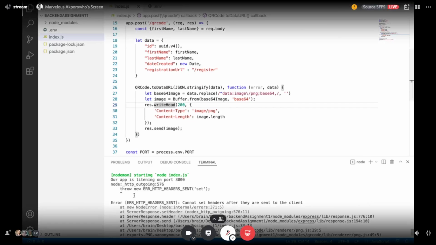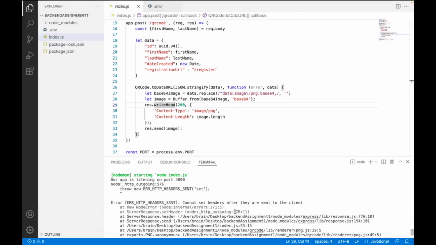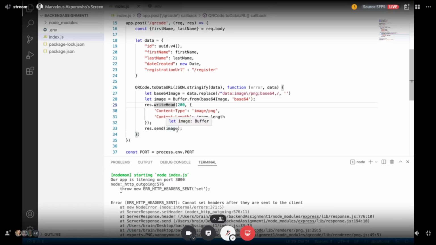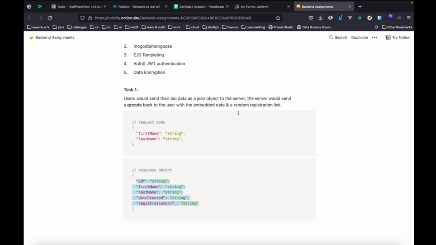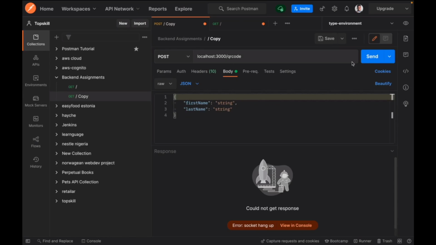So this cannot send, send, of course. Problem here. Let's try to figure that out. Okay, let me save this. Back to Postman. What else? Send, the same error.